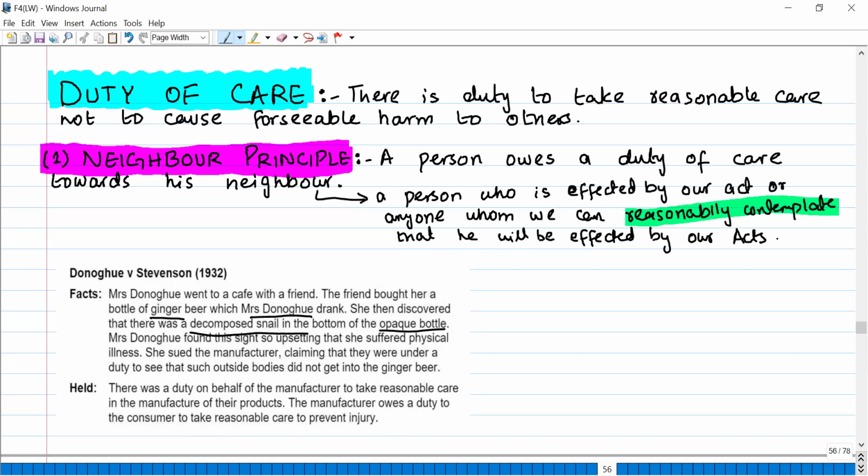So every manufacturer owes a duty to its consumer to take reasonable care so they do not suffer any harm. So the neighbor principle states that if because of my act the other party is suffering, then the other party is my neighbor, and I owe the duty of care towards him.